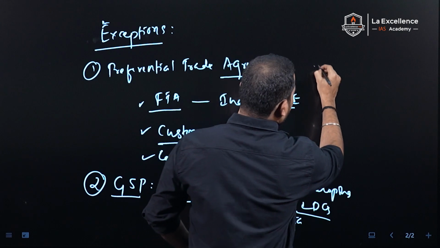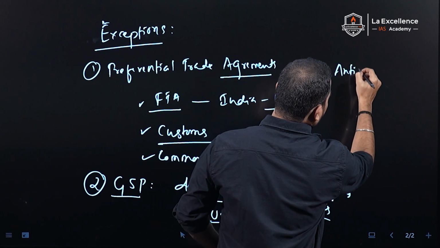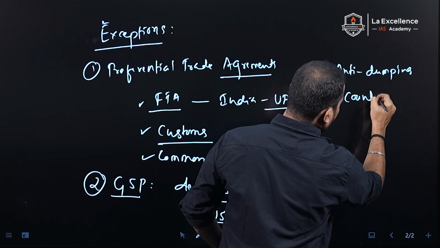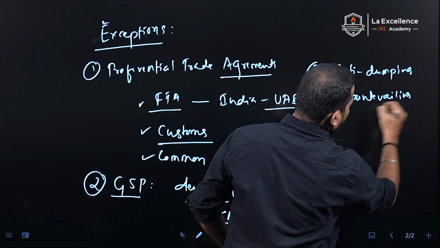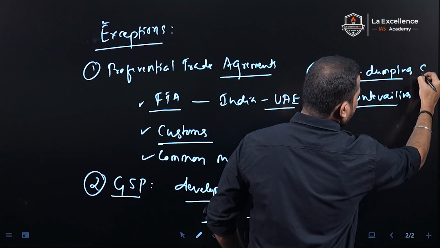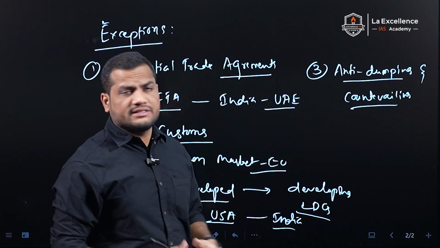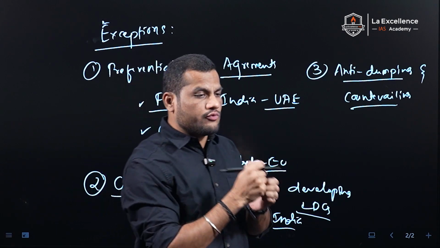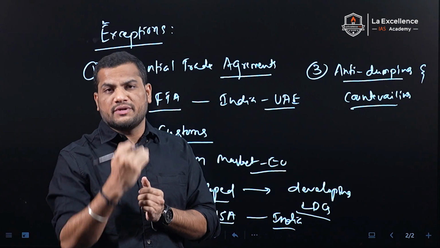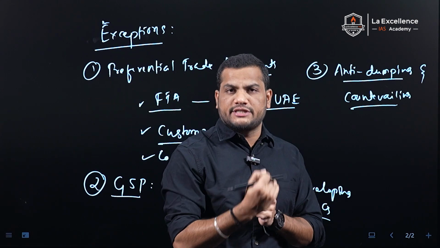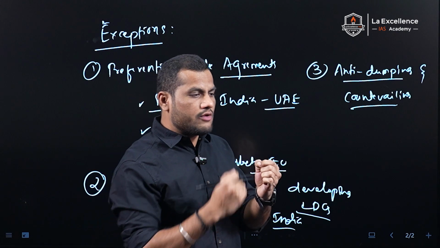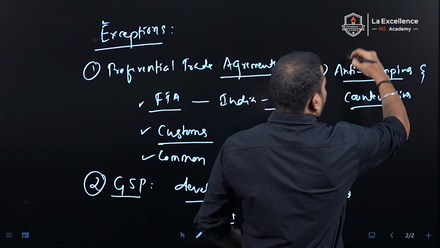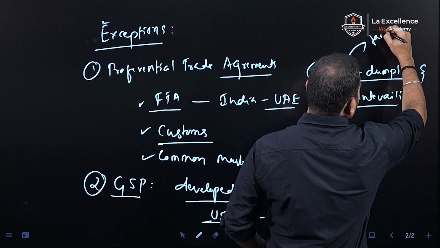And the third exception is anti-dumping duties or countervailing duties. What are anti-dumping and countervailing duties? Anti-dumping means we impose a tariff on dumped products, the products which are priced very low compared to domestic markets. For example, products coming from China to India are very low priced compared to domestic products. These products face an anti-dumping tariff.